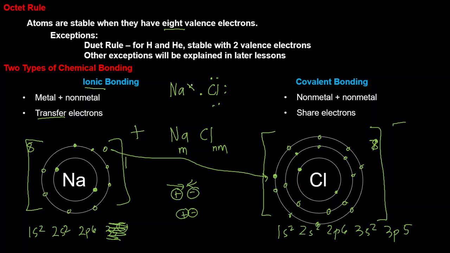Sodium will lose this electron and donate it to chlorine. After the transfer of electrons, this becomes negative because it receives the electron, and Na here becomes positive. So this is the electron dot structure for NaCl.